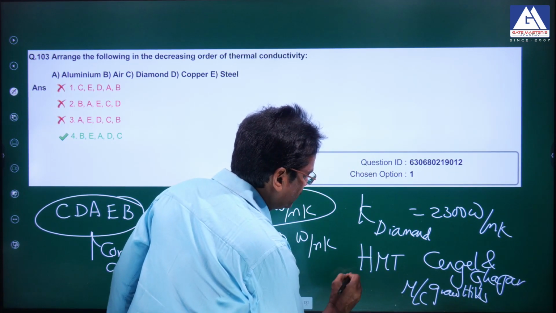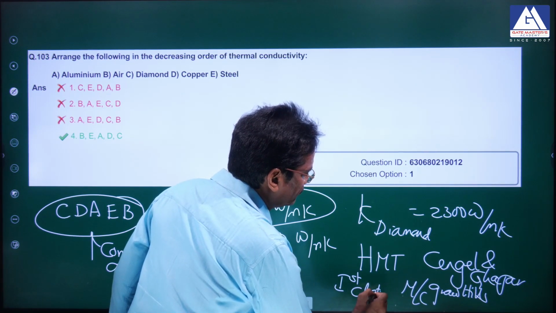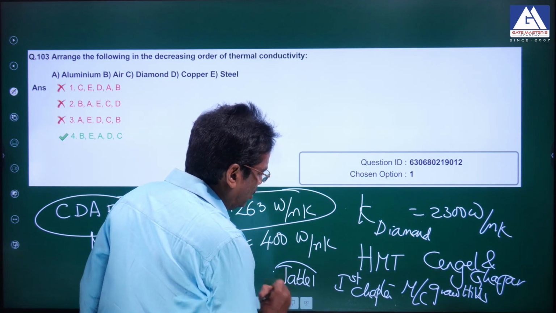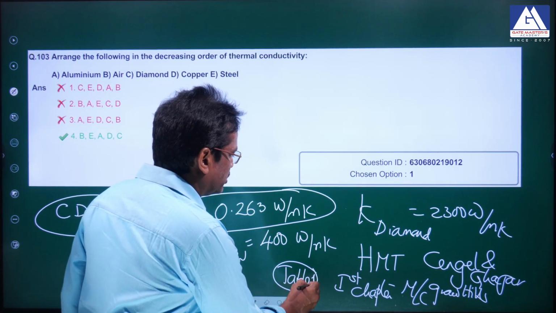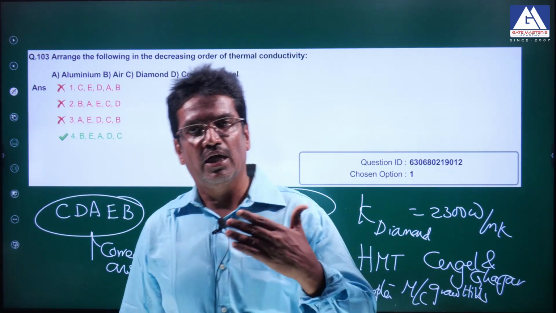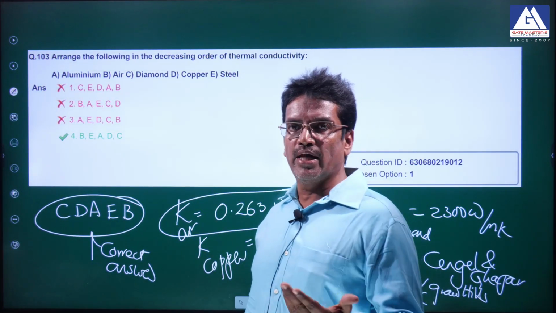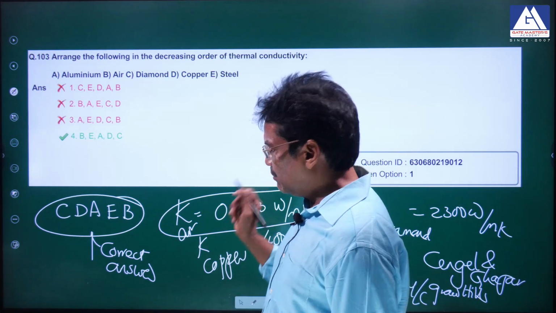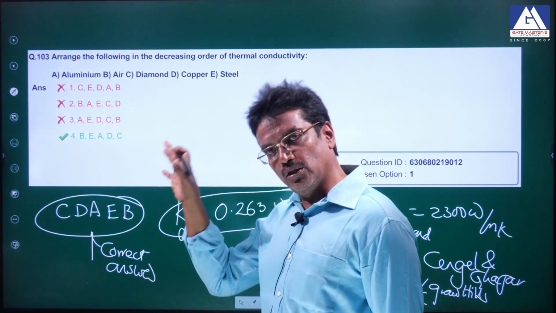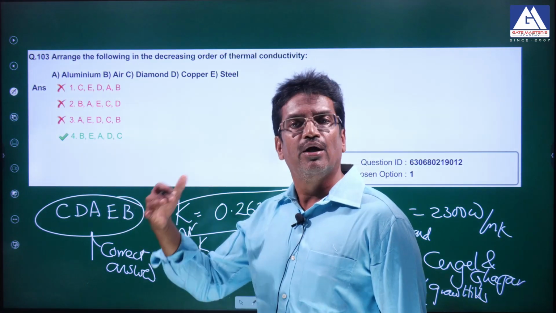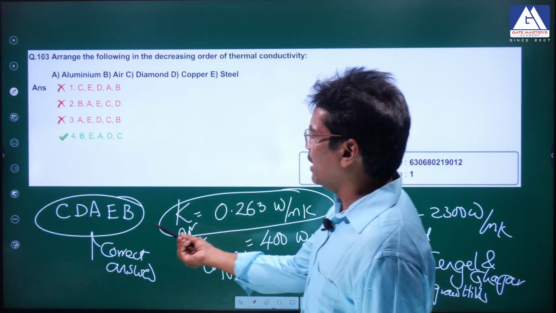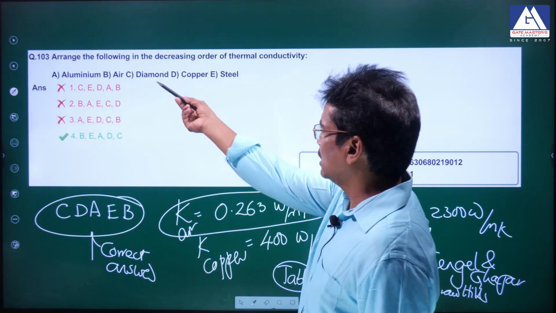In the first table, after defining the Fourier law of thermal conduction heat transfer, Q is equal to minus K A dT by dx, he has given all the values of K for all the materials, gases, liquids, and solid metals. Diamond is the highest conductor in that list.